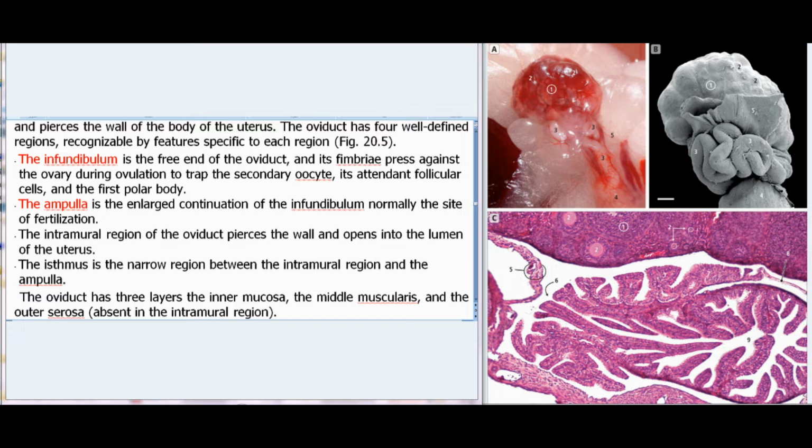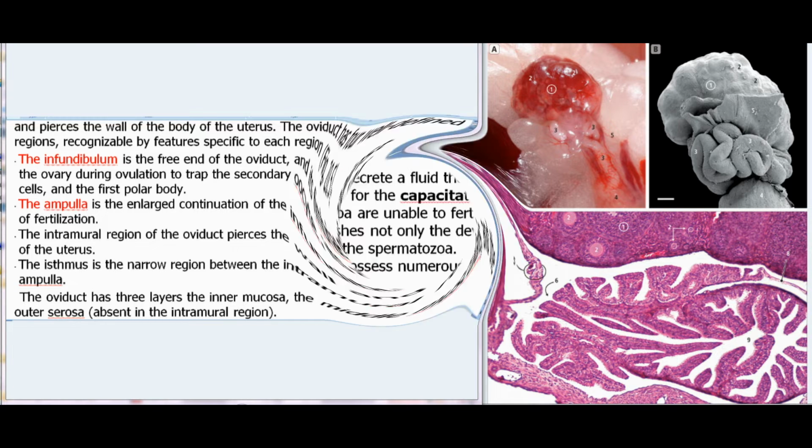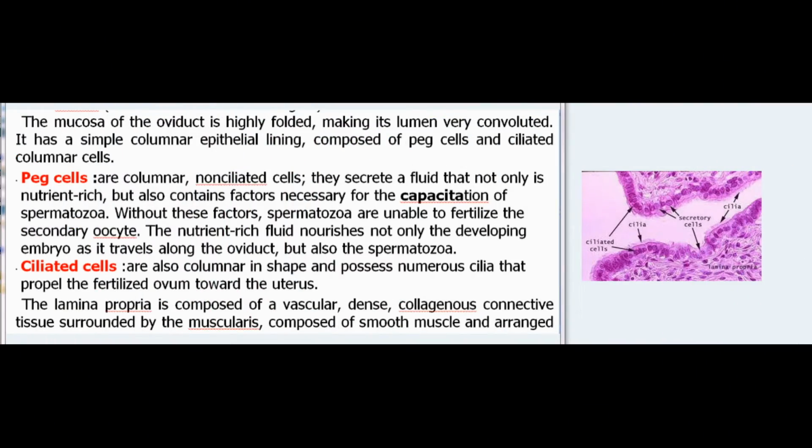The oviduct has 3 layers: the inner mucosa, the middle muscularis, and the outer serosa, absent in the intramural region. The mucosa of the oviduct is highly folded, making its lumen very convoluted.